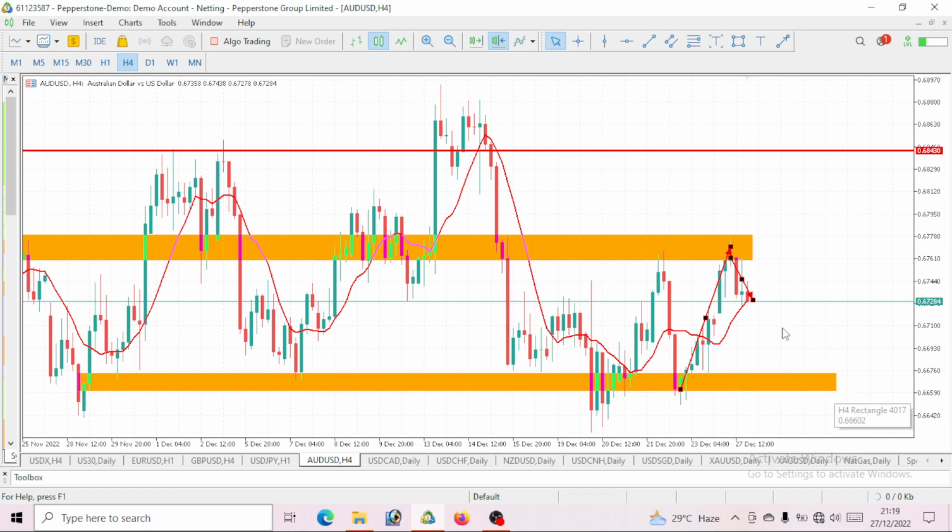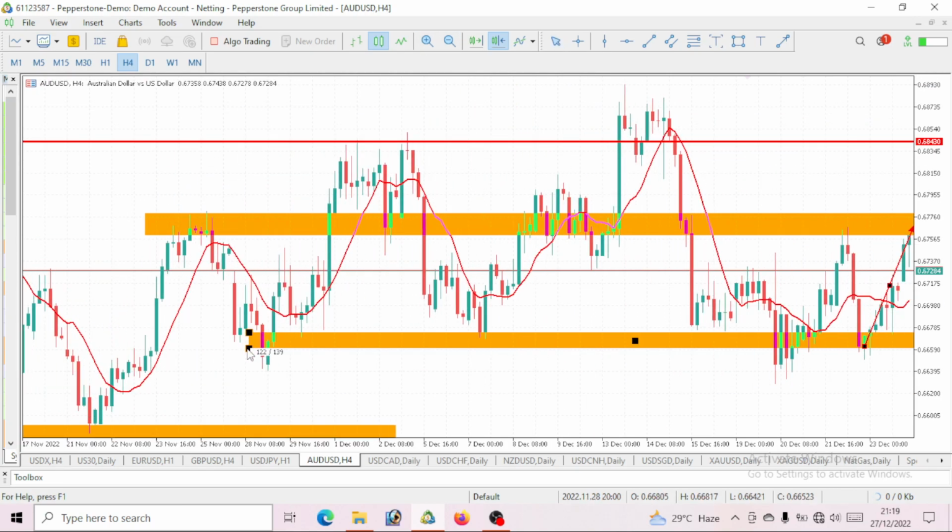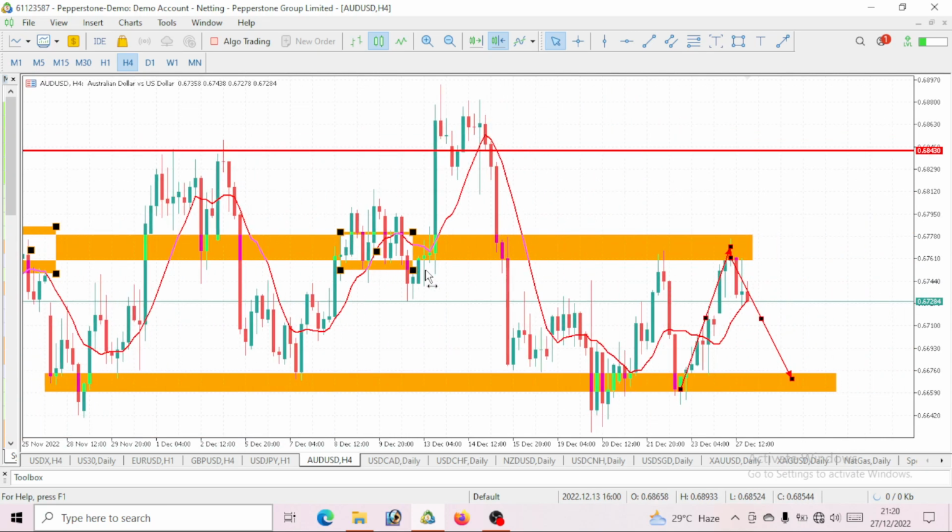So where do you think it will be dropping to? I would be watching out for this support level on AUD USD. The reason is that we will want to trade what we see and not what we think. So this is the level that I've highlighted here. One of the reasons why I've highlighted this level is that price has once reacted to the same level, right? We saw a drop at that level. Price kind of gave us a little bit of a blip out, but it actually reacted to the same level.